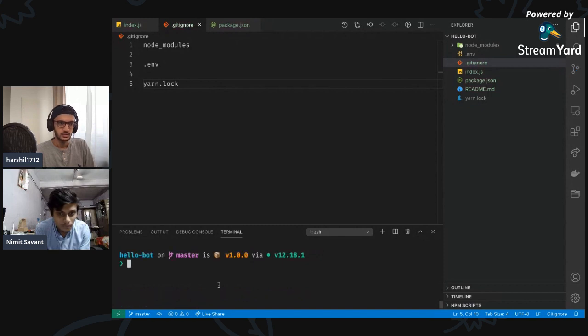Clear this. You shouldn't ignore lock files anymore unless you intend others to be able to use it with the package manager of their choice. Yeah, that's what I want because I feel a lot of people use npm as well, and that's why I've added it in my git ignore.